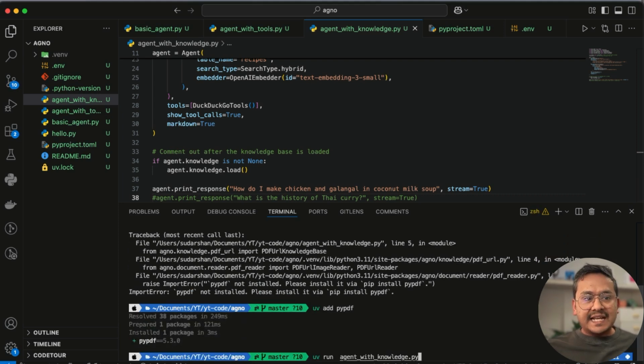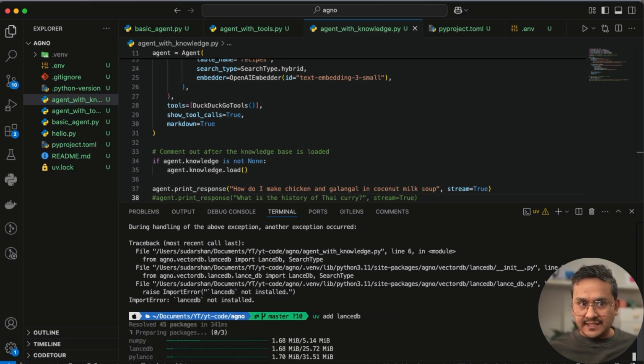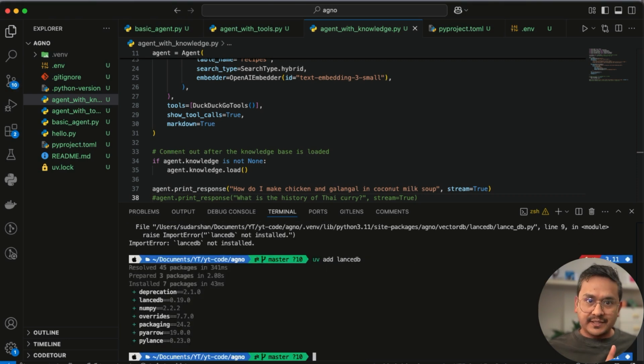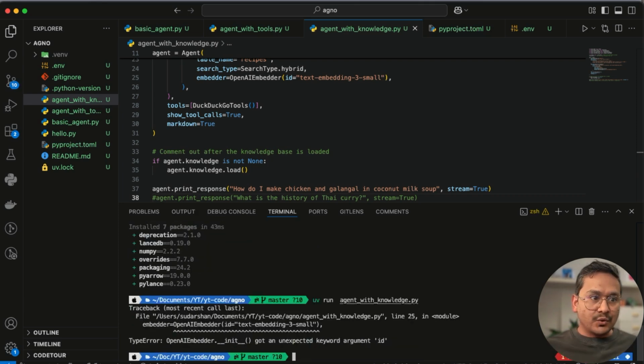There you go. And again, if I run this, it will ask me to install another one because we also use LanceDB. Oh, okay, there is LanceDB. uv add LanceDB. That is installed. It will take some time, but thanks to uv, it's done quite fast. And now again, if I run this, there might be some additional tools needed. If not, then the agent will go and do its thing.